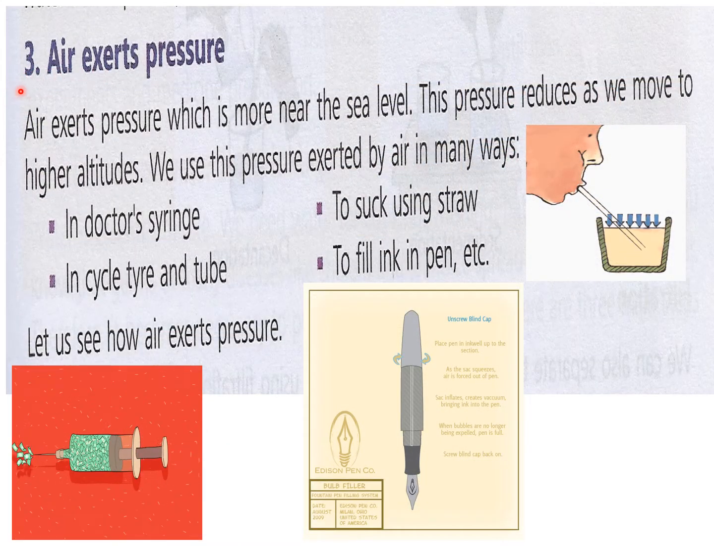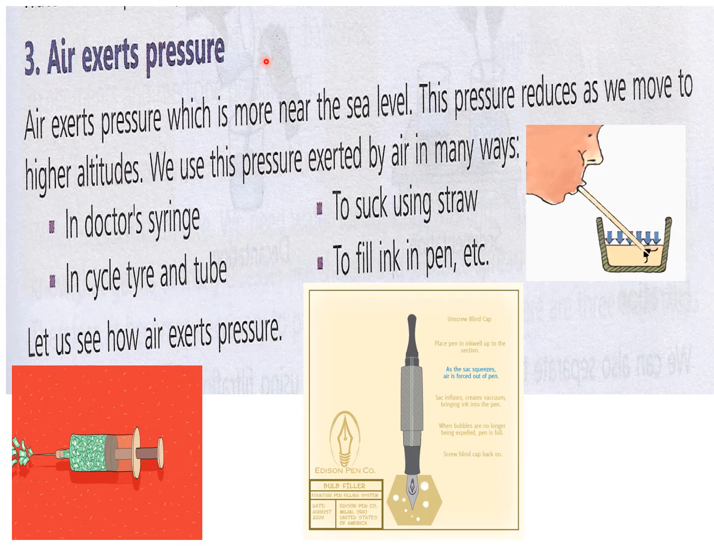So now you can see the third property of air: air exerts pressure. Air pressure is very, very important because most of the things are based on air pressure. Air exerts pressure which is more near the sea level. This pressure reduces as we move to higher altitude.